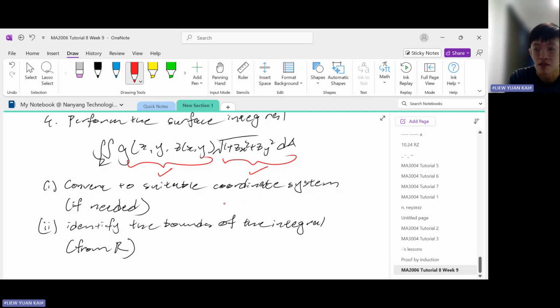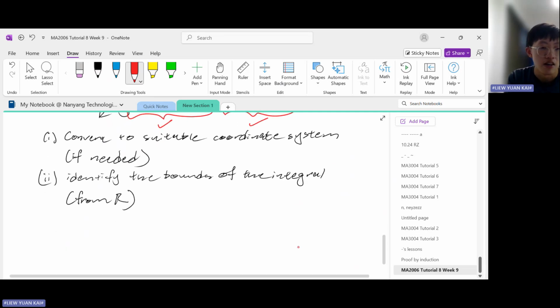Okay, so what do I mean by suitable coordinate system? So normally we would do it in the x, y, z coordinate system, right? But then sometimes if you're involving circles, it might be better to use polar coordinate systems. Okay, that way it will make the integrals much simpler. Then another note to take is that you need to identify the bounds of the integral, right? Because you're doing proper integration, meaning that your integration has limits, okay? You know, like this and this. You need to identify them, right?